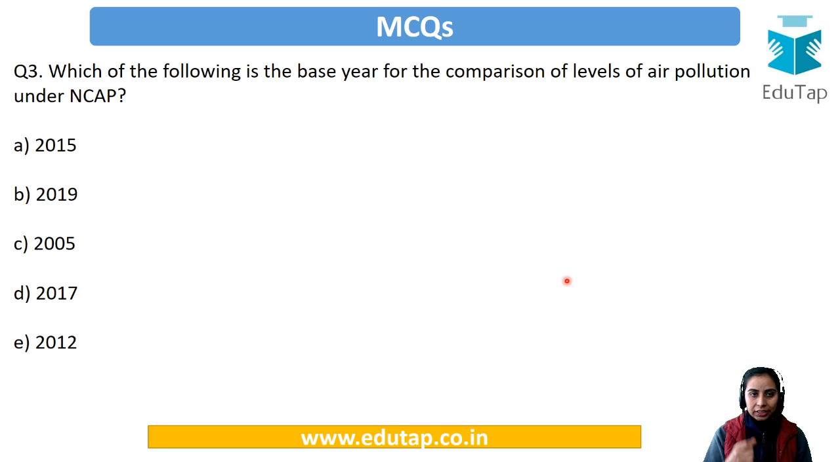Again a question related to NCAP. Which of the following is the base year for the comparison of the levels of air pollution under NCAP? The base year has been asked to you, a very important thing. 2015, 2019, 2005, 2017 or 2012. So the base year is 2017. The first year is going to be 2019, and the goals have to be achieved by 2024. So a 5-year plan starting from 2019 to 2024, taking the base year as 2017.